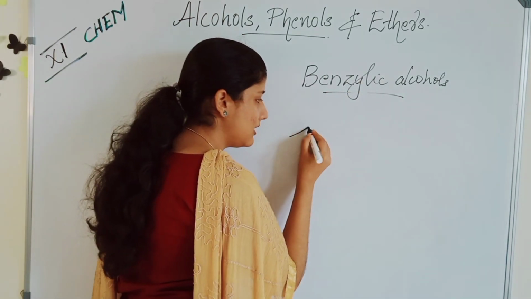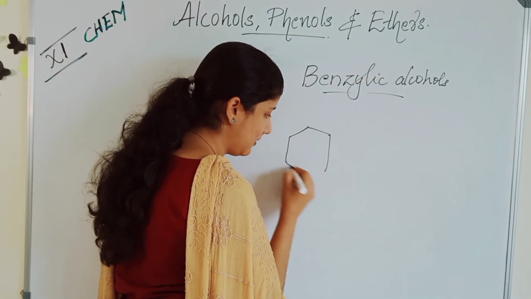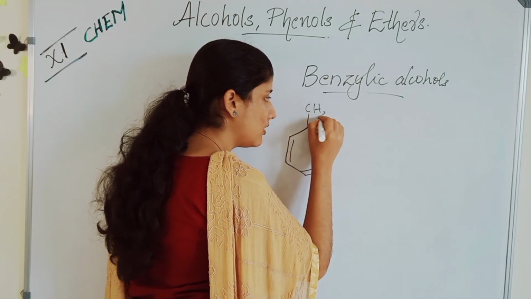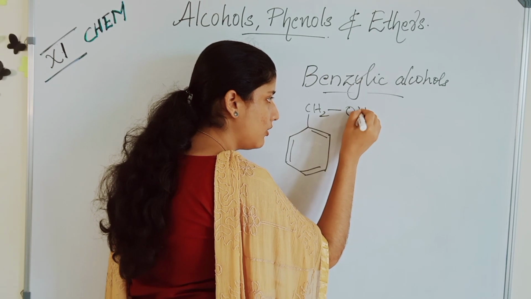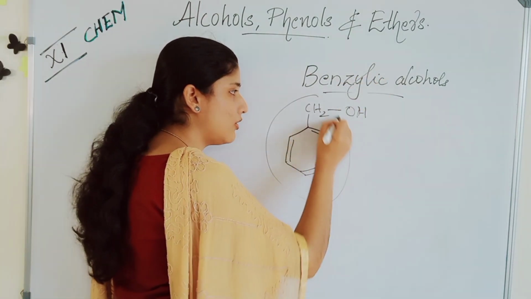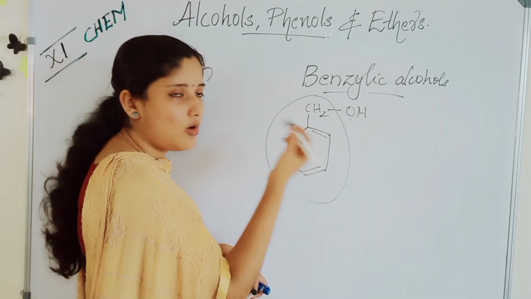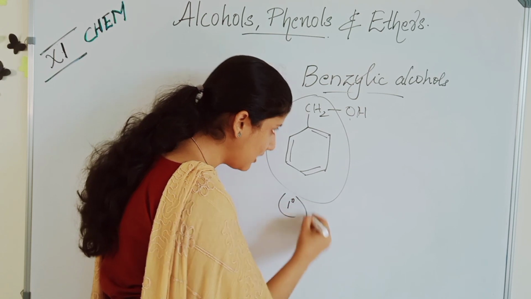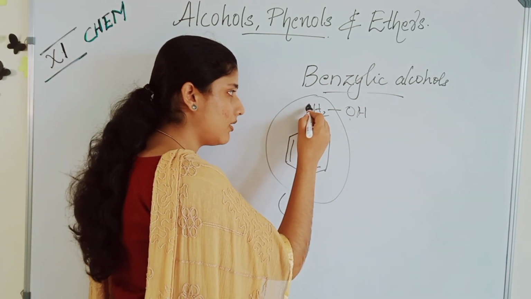Benzylic alcohol means usually there will be benzene, CH2OH. Look children, this is a benzylic group without OH. When the OH is attached to it, it is called benzylic alcohol. This is a primary benzylic alcohol, primary carbon.